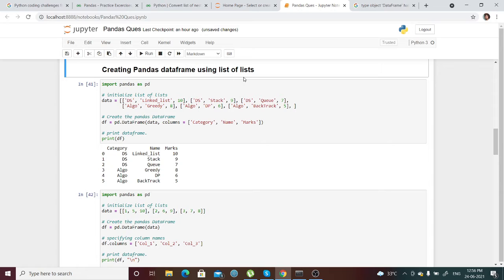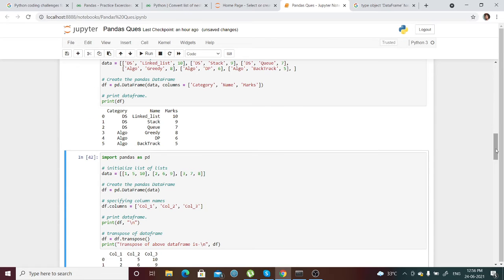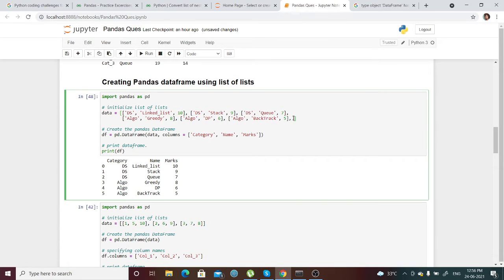Creating data frames using list of lists. Let's see that. I think we have seen it in the 2D list, but again, this is how it works. We are taking a list of lists, so this is not going to work, I guess. Okay, so list of lists, yes.